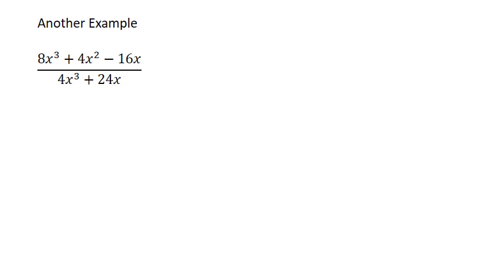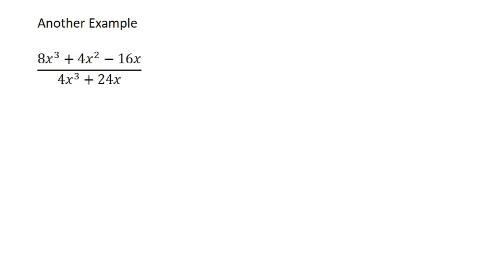I want to take a look at one final example in this lesson because it illustrates one other scenario that we have to be aware of. So I've got my expression here, a rational expression that I'm supposed to simplify, and we've been talking about it in terms of factoring out the greatest common divisor. So first, let me count the number of terms I have, 3 up top, 2 down below for 5 total terms. Now if I look at all the numbers here, I think 4 goes into all those numbers. So everything is divisible by 4.